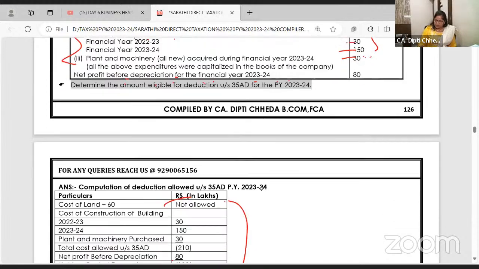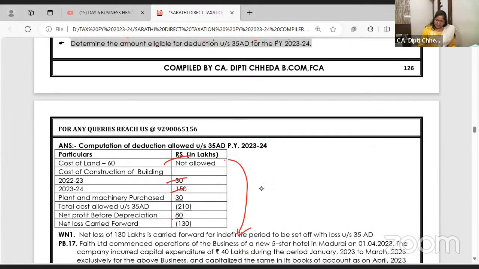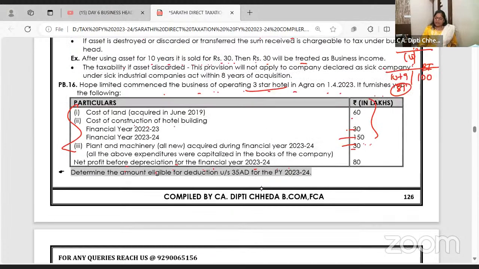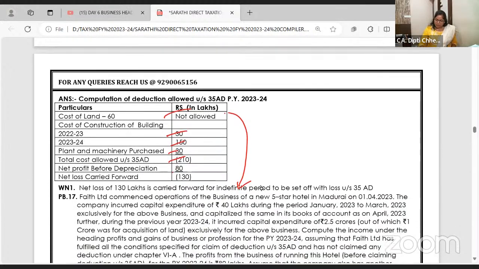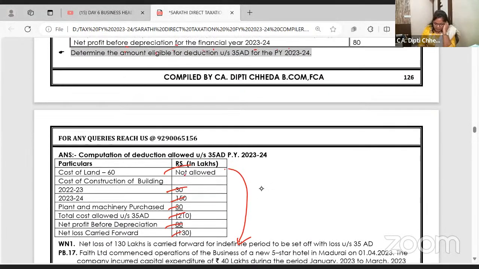So, bilkul allowed it. 30 or 150. Next, plant and machinery purchased 30, allowed it. So what is the total cost allowed under 35D? 210. But in that year, what is the profit? 80. So 130 is the loss. And this loss is because of the 35 AD. Are you getting or not? 35 AD says land is not allowed. Building and all is allowed. So 210 loss are hai.